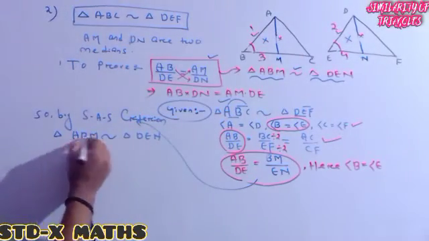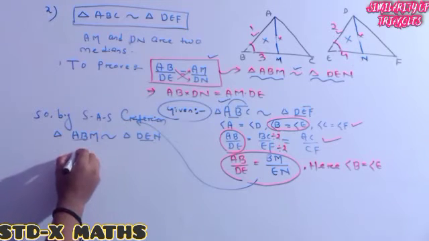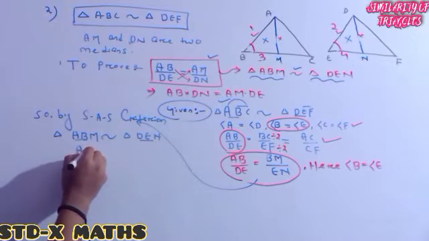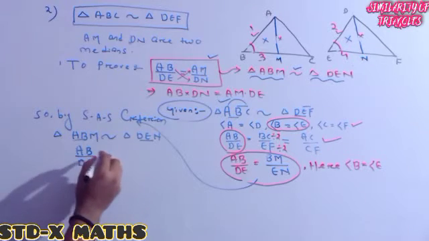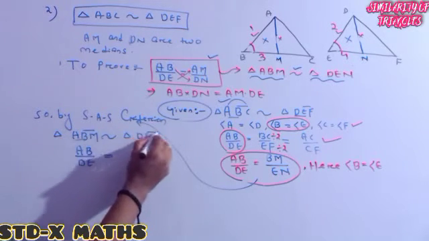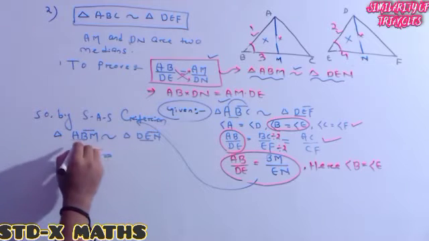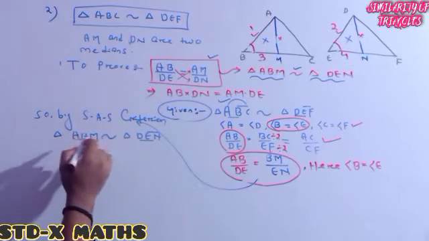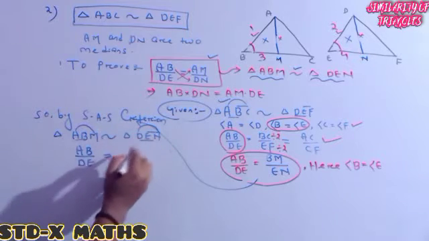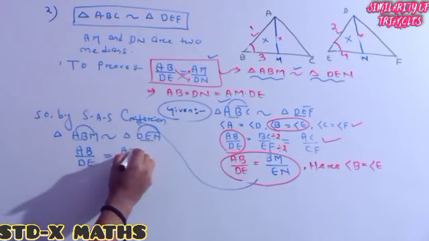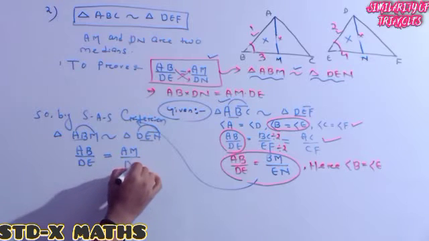So AB divided by DE is equal to, sorry, not BM, it is not required, AM divided by DN.